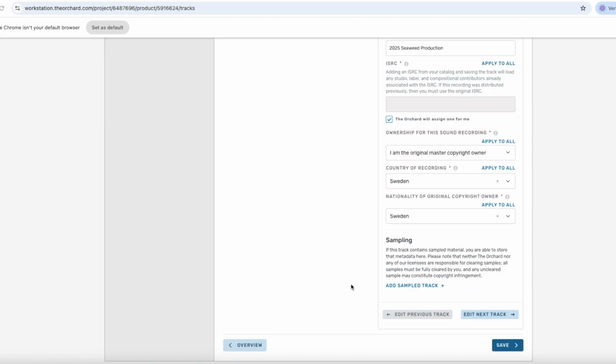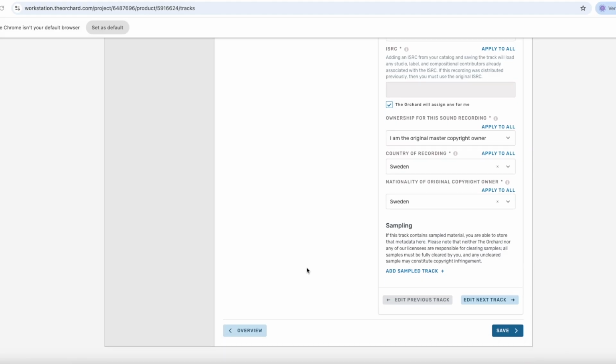Then we have something here called sampling. This field should only be filled out if samples were used in the creation of the song. However, this also requires that you have obtained permission from the original copyright owners of the sampled song. No samples were used in this case, so we'll simply skip this.